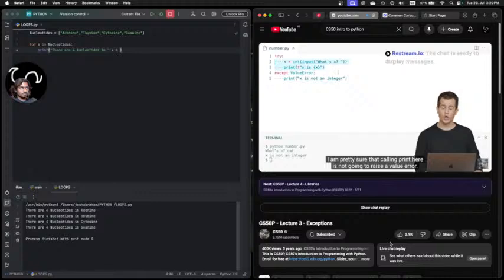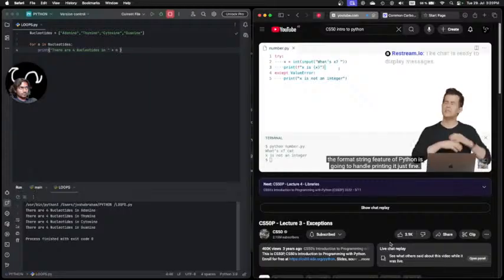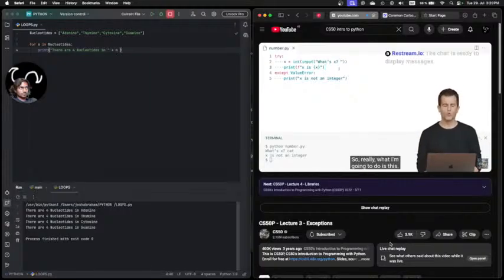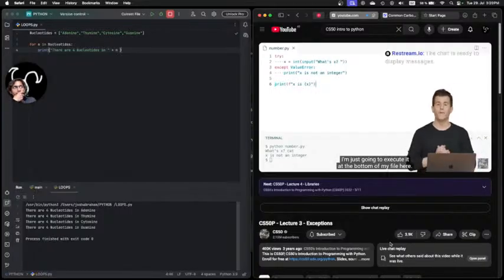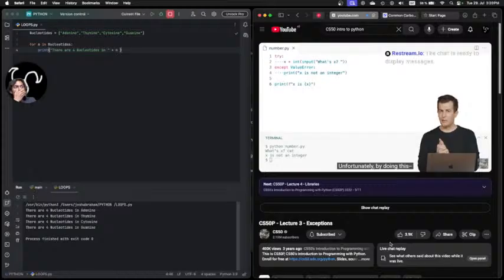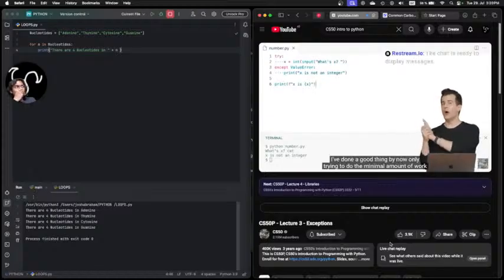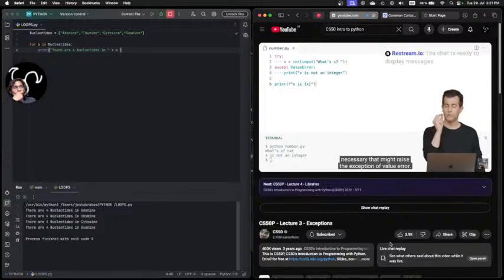I am pretty sure that calling print here is not going to raise a ValueError. Whether x is an int or a string or a float or anything else, the format string feature of Python is going to handle printing it just fine. So really what I'm going to do is this: I'm going to move this line 3 down to the bottom of my code. I no longer need to indent it. I'm just going to execute it at the bottom of my file here. Unfortunately, by doing this, I've done a good thing by now only trying the minimal amount of work necessary that might raise the exception, a ValueError, but I fear I've introduced a new mistake.